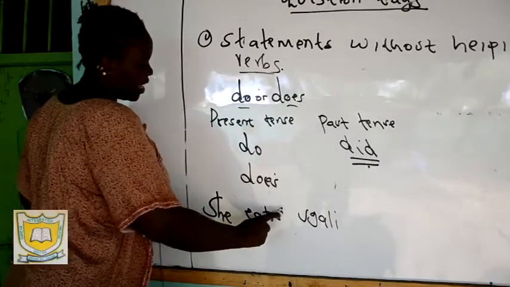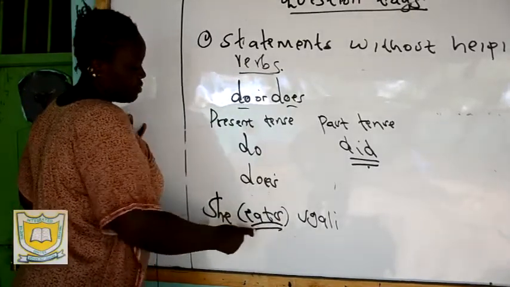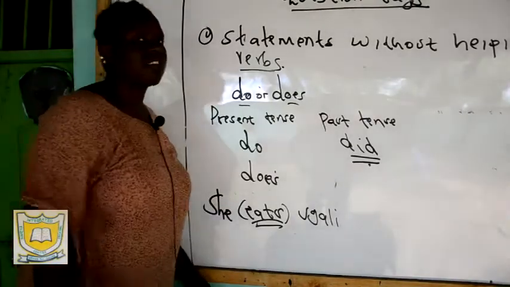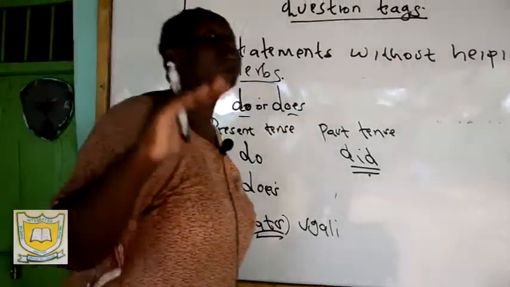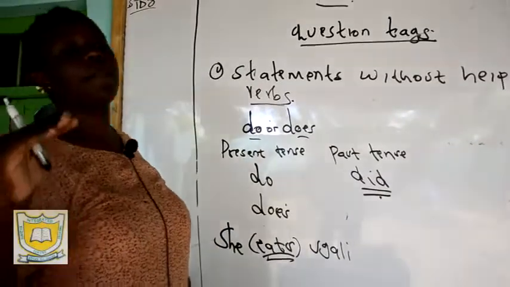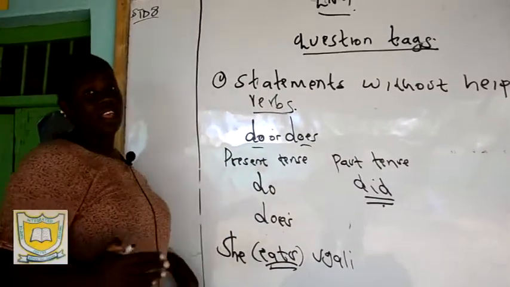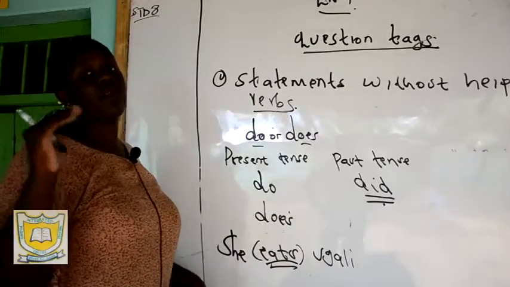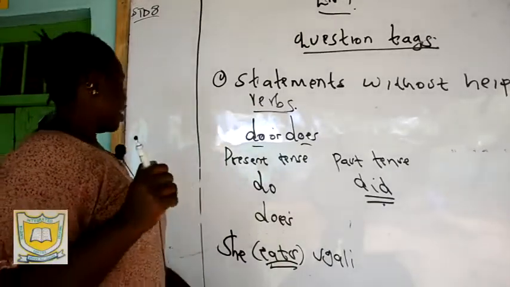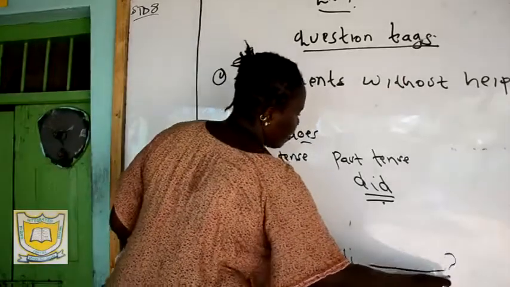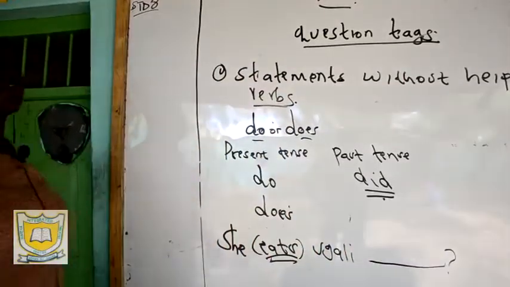Now you come and identify the verb in your sentence. My verb in the sentence is eats. Verbs are simply action words. A verb is a doing word. Whatever the person is doing in a sentence, or whatever is being performed by the subject. Now you have she eats ugali. She eats what? Ugali. Then you're supposed to give a question tag.